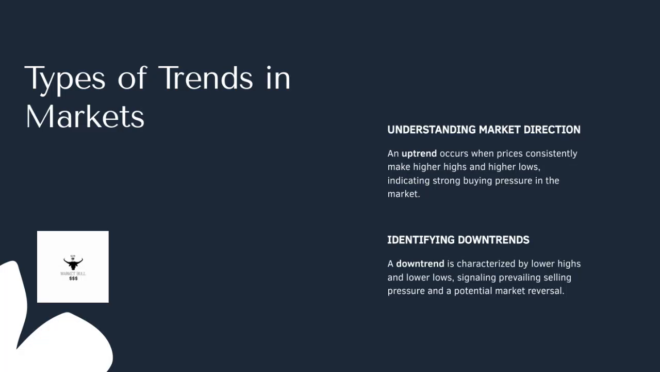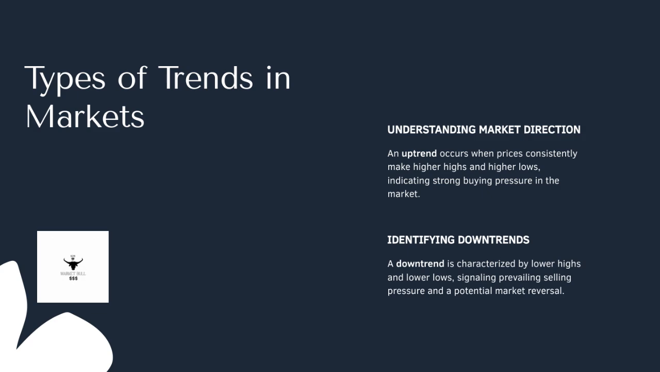A downtrend is characterized by lower highs and lower lows, signaling prevailing selling pressure and a potential market reversal. When we see the highs getting lower and the lows also decreasing, it suggests that sellers are in control, pushing prices down. This pattern often indicates that the market may be heading into a bearish phase, but it also signals a possible reversal point if the trend begins to change. Recognizing these signs is crucial for traders to make informed decisions. Understanding whether the market is trending up or down helps us align our strategies with the overall market direction.